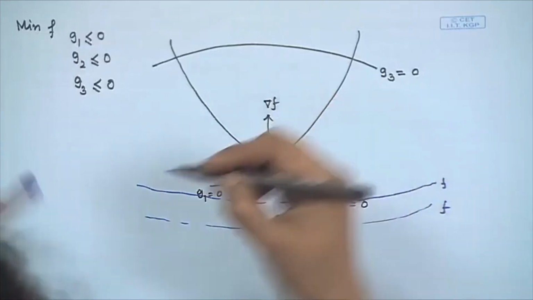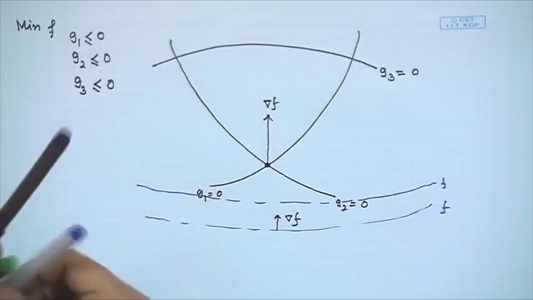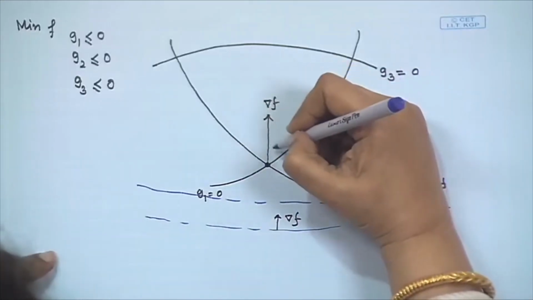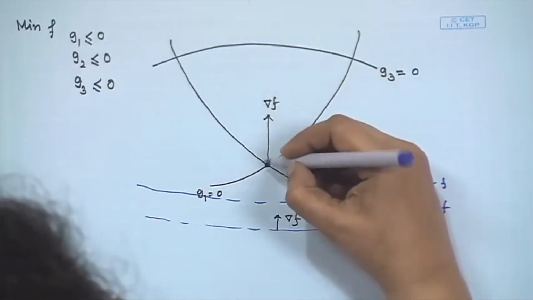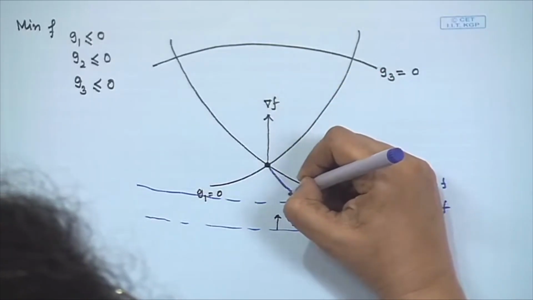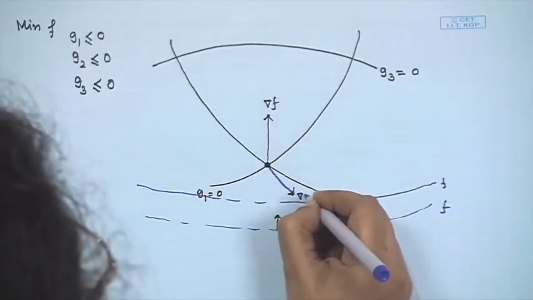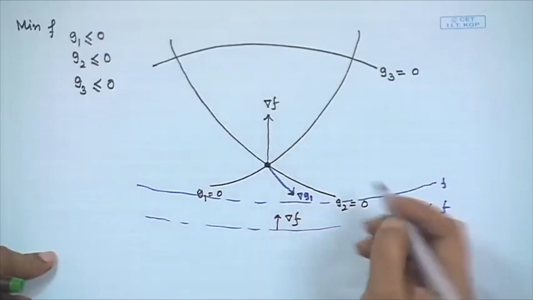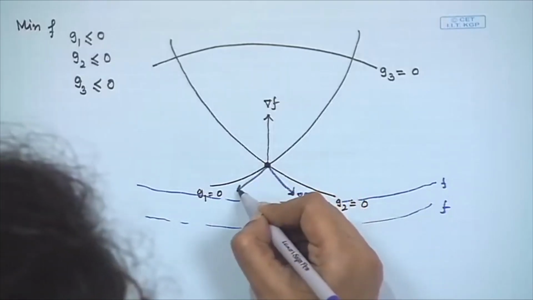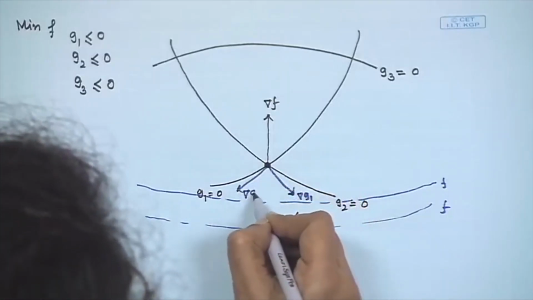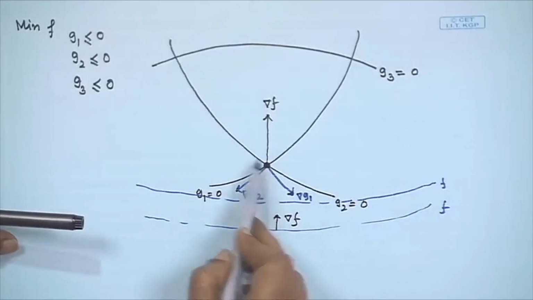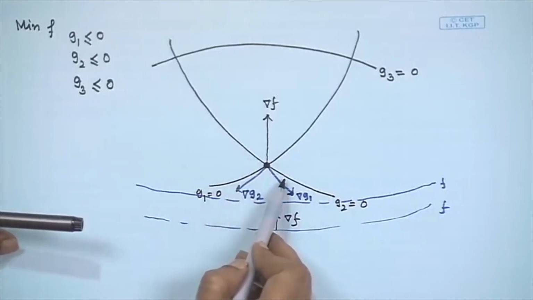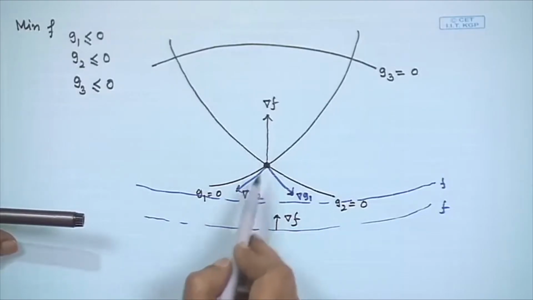What else can we say? At this point, where would the gradient of G1 be? The gradient of G1 would be this one, and the gradient of G2 would be this one, because at the optimal point, if we consider the tangent, then the gradient would be normal to that tangent.